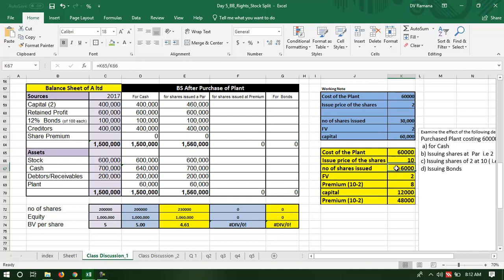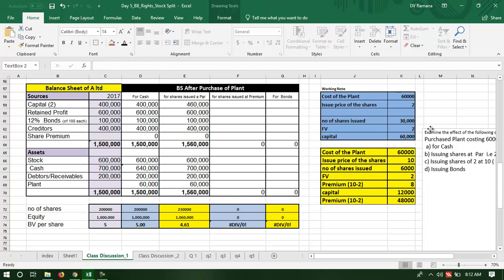The number of shares issued is equal to 6,000. Why? Because the issue price is 10. In the earlier case, the issue price was 2, so the number of shares issued was 30. So we are issuing 6,000 shares. The face value of the share is 2, so the excess of 10 over 2 is the premium.